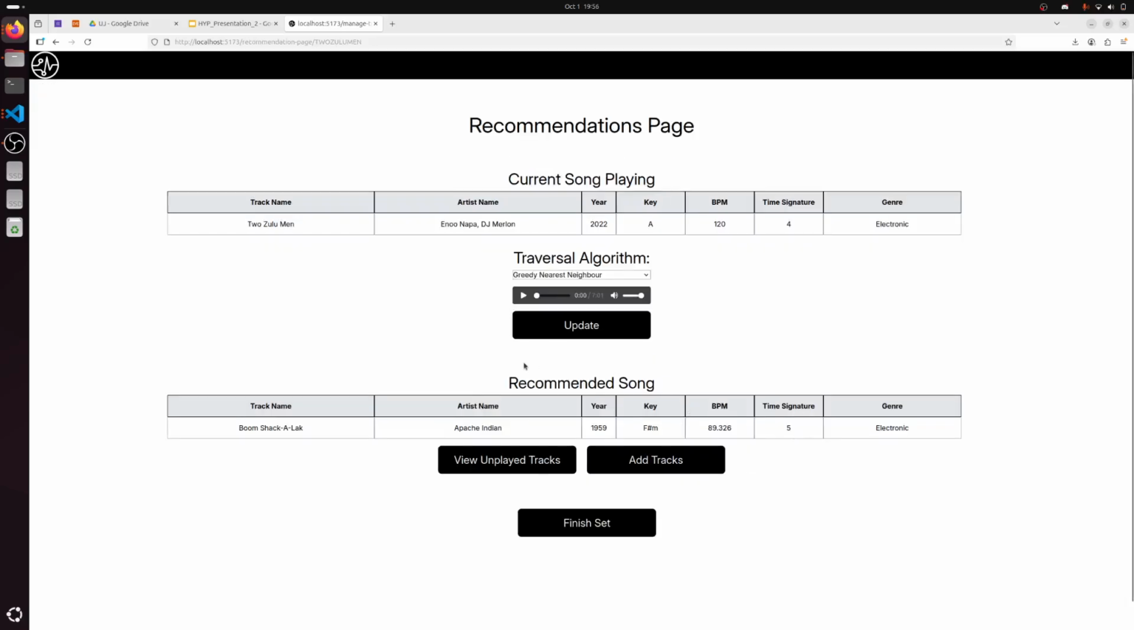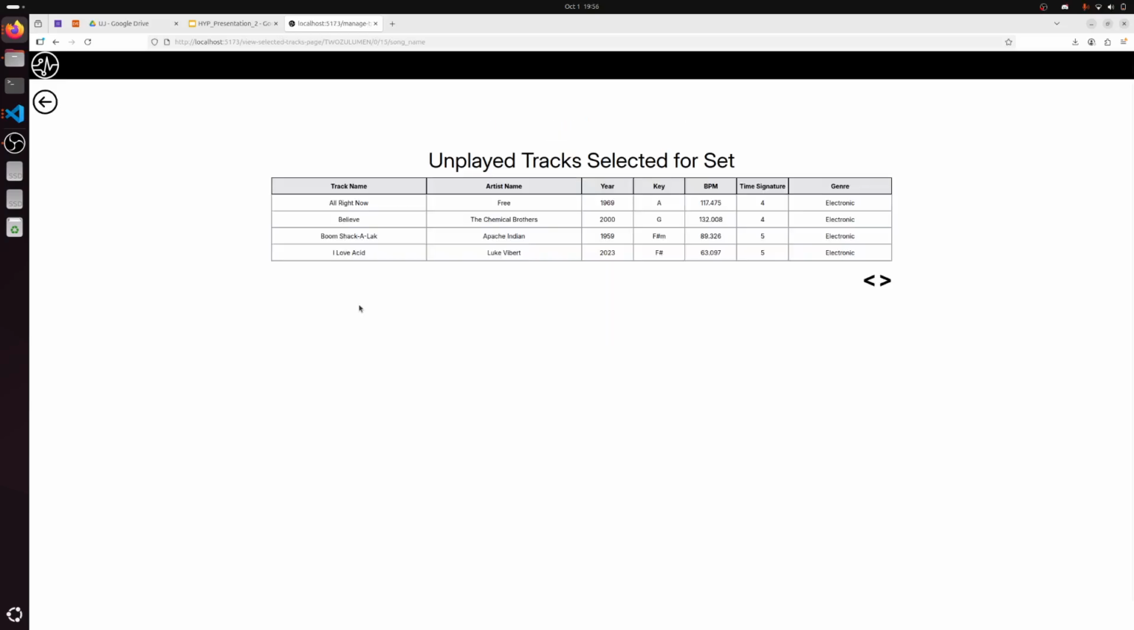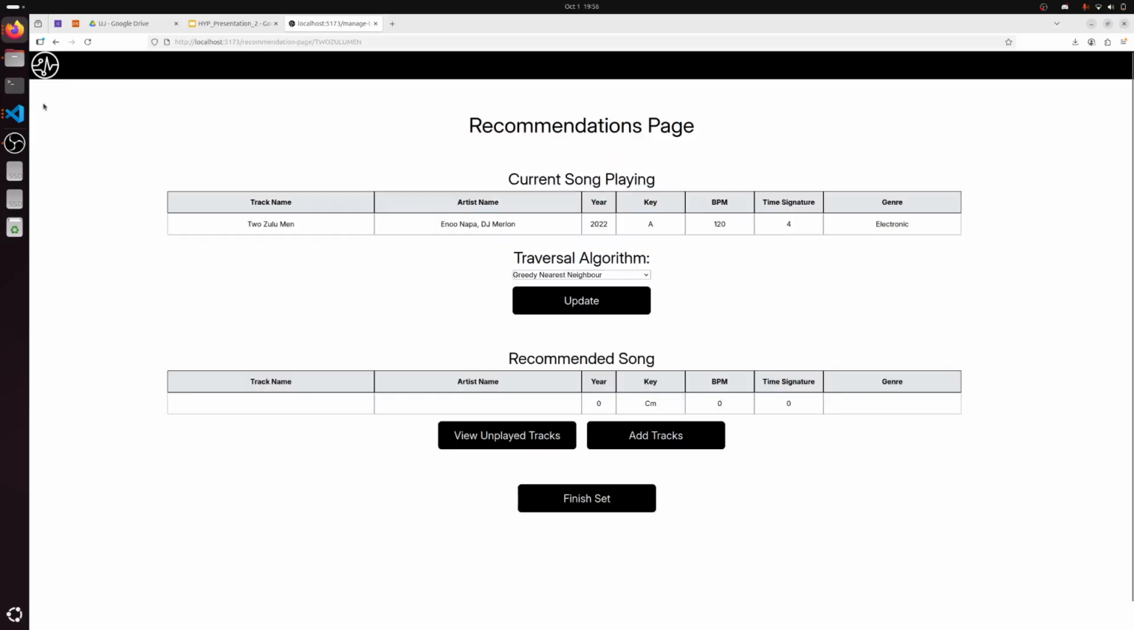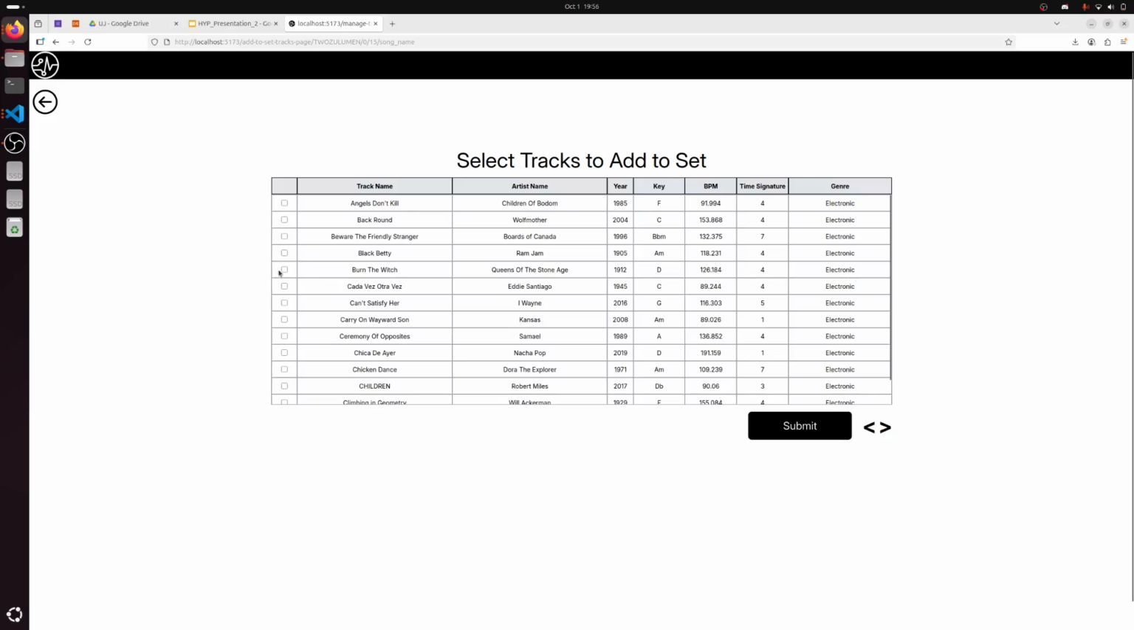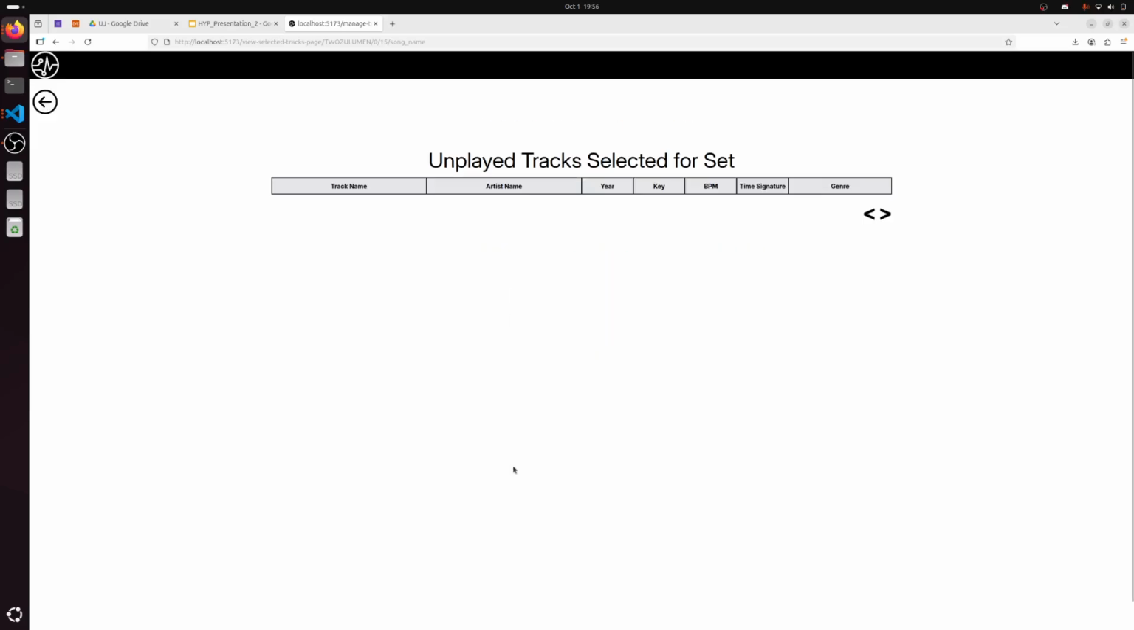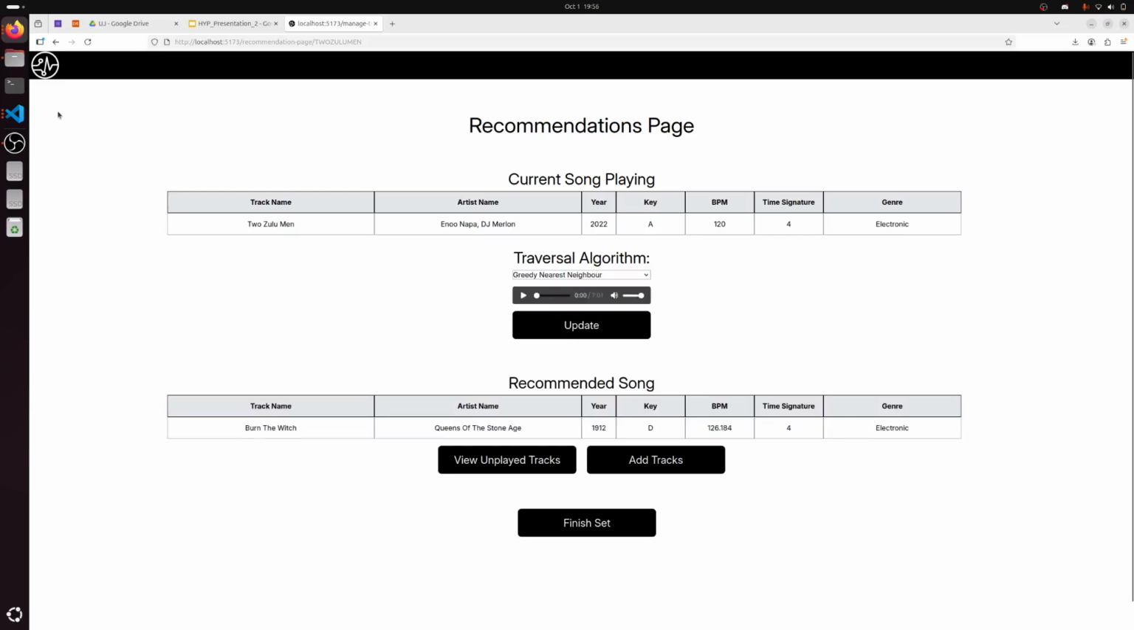And we can listen to the song over here, for instance. Here we go. And then what we can do is view the unplayed tracks in our set. These are the tracks that we haven't played yet in our set. We can add other tracks if we're running out of tracks and we need to play more tracks. Let's go in and add. As you shall see, this is updated now.